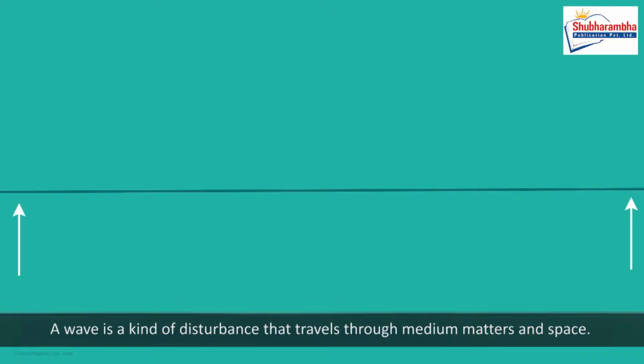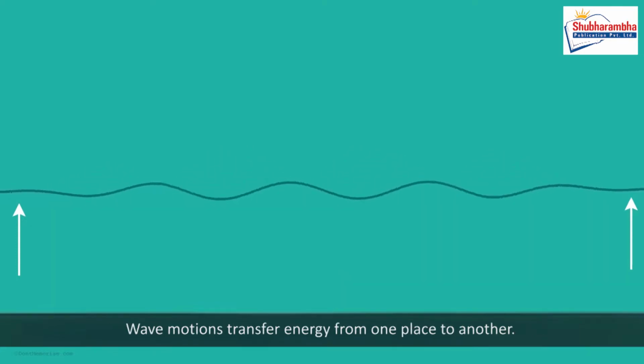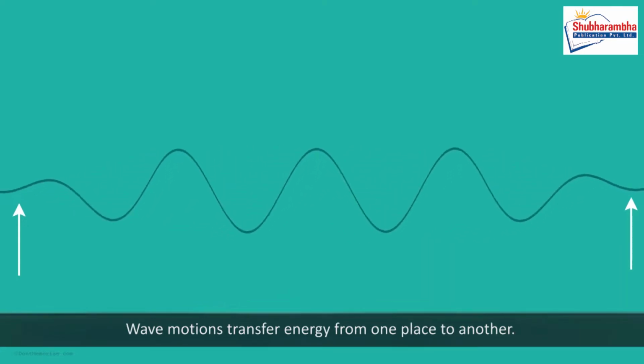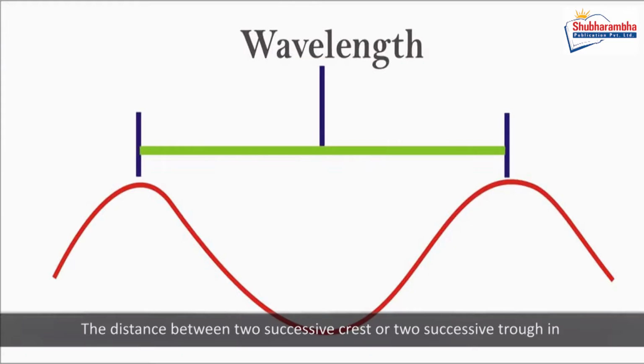Wave. A wave is a kind of disturbance that travels through a medium in space. Wave motions transfer energy from one place to another. Amplitude. The maximum upward or downward displacement of the molecules in the transmission of a wave is called amplitude. Wavelength. The distance between two successive crests or two successive troughs in a transverse wave is called its wavelength.